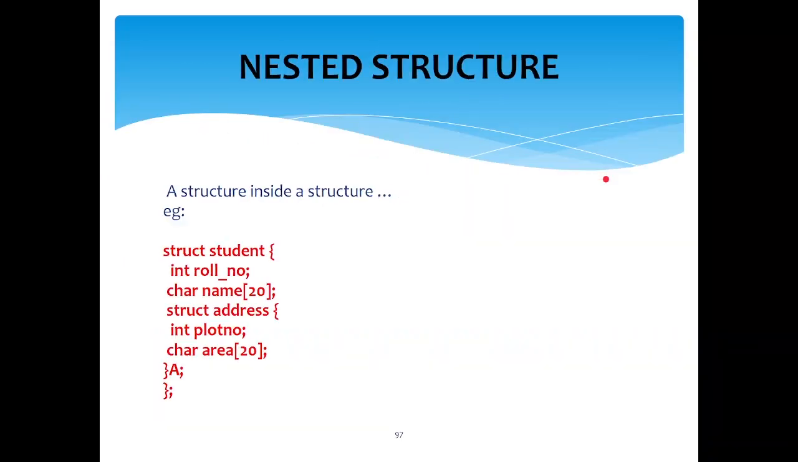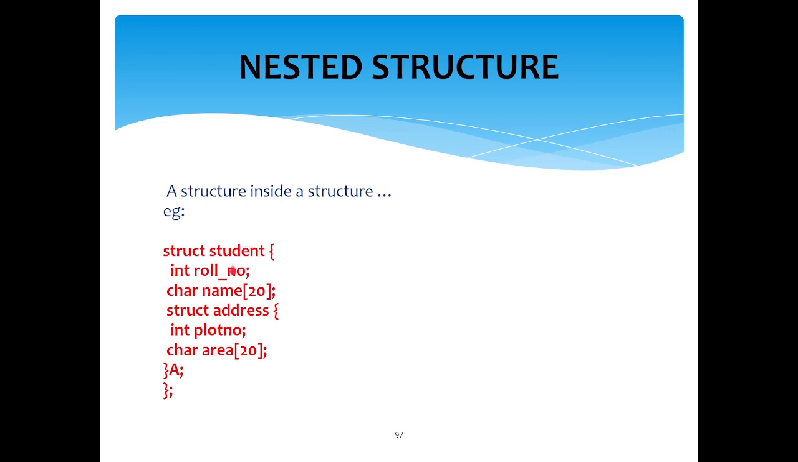Now, let us see what is a nested structure. As you know that we have nested for loop and nested if else condition, in the same way we have a nested structure. What is a nested structure? A structure inside a structure. Nothing but if you are defining a structure and inside the structure, a data type has a few more divisions. Let us take this example, right?